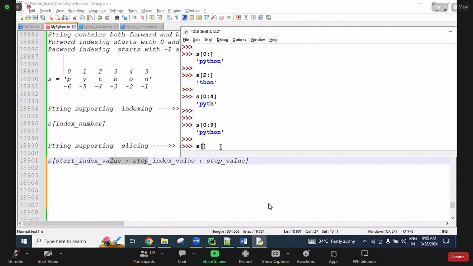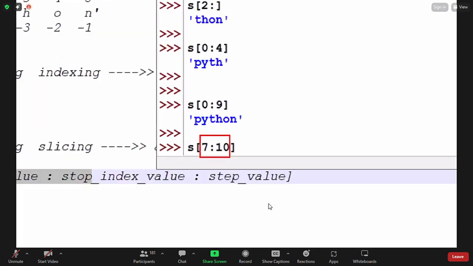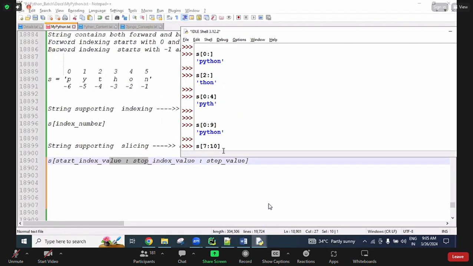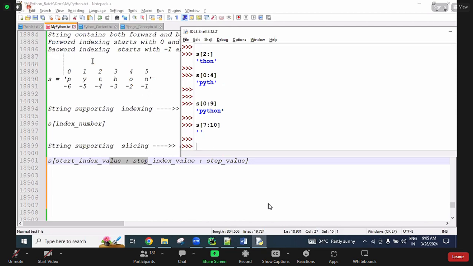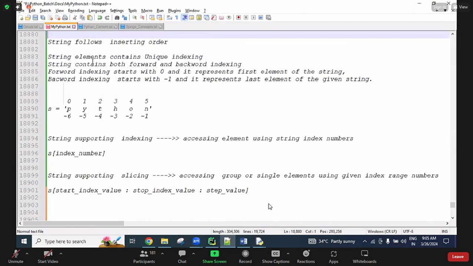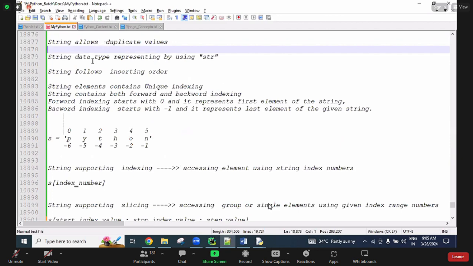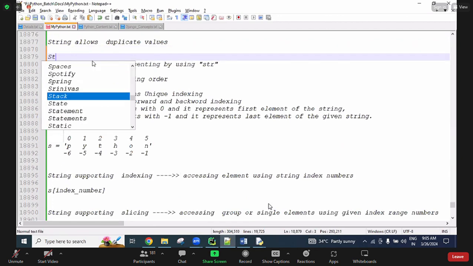If the starting index is also not in the range, for example 7 onwards up to 10, then no problem. If this range is not available, then an empty string is returned. An empty string is written using empty quotations. This is called an empty string.